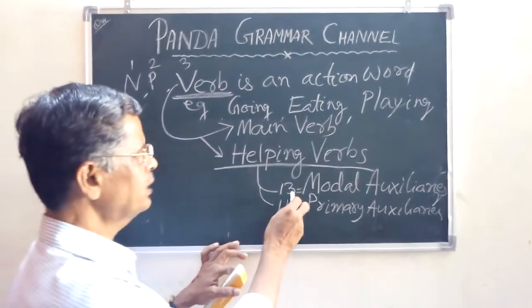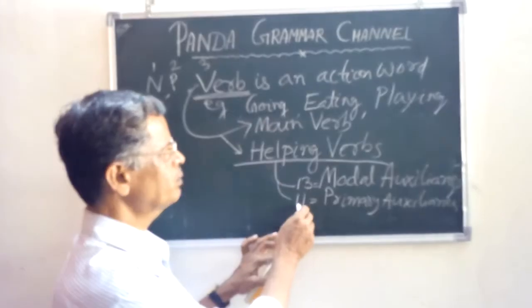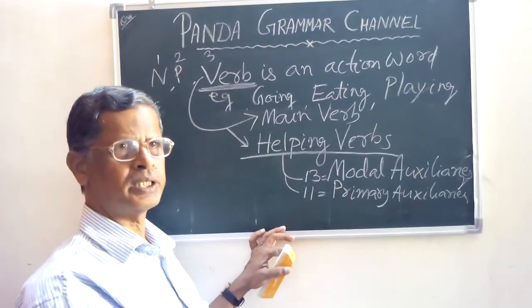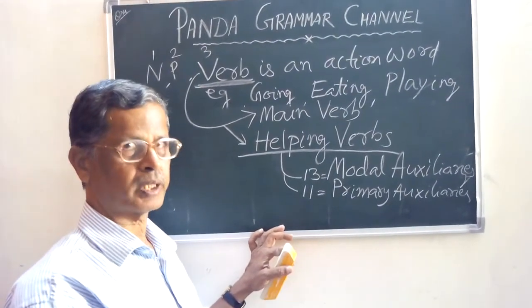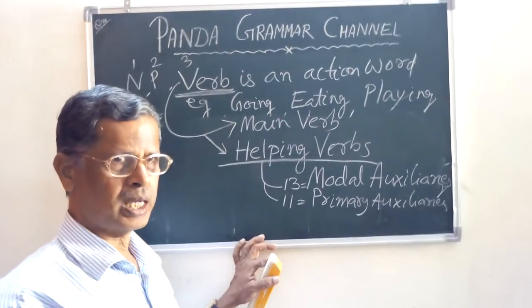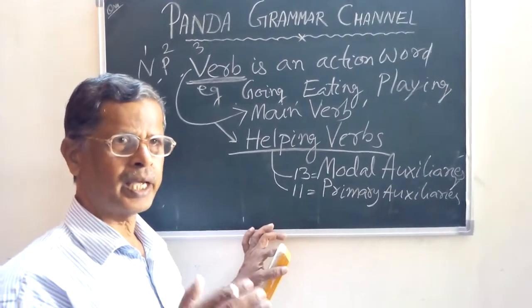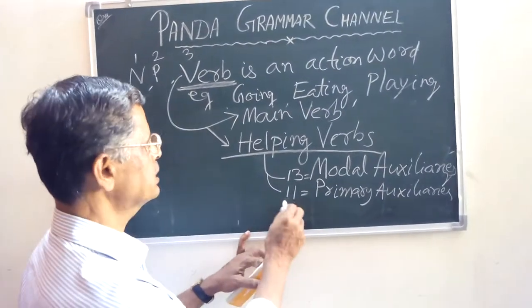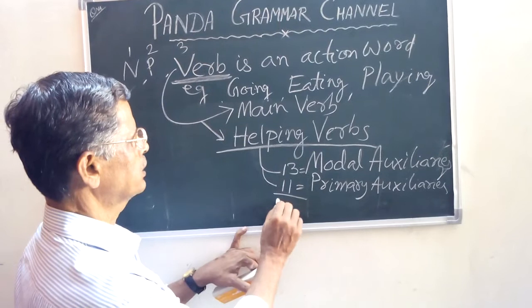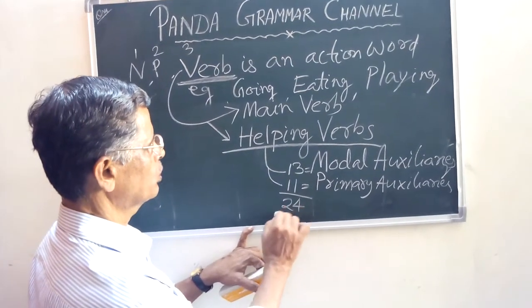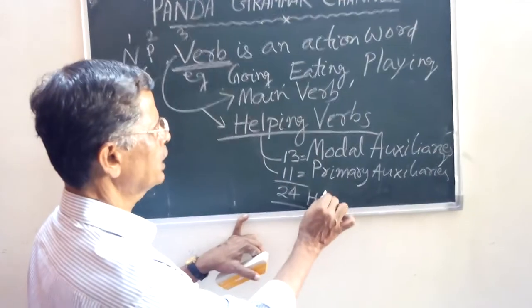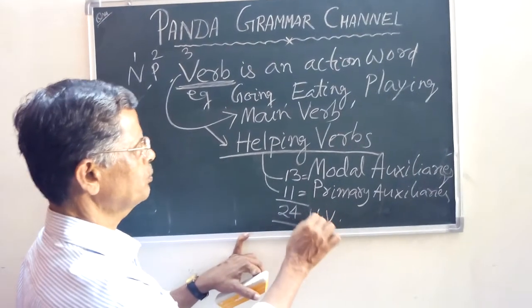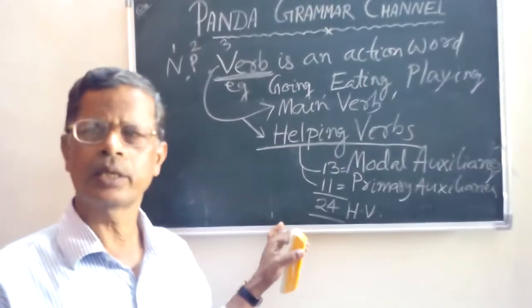The 11 primary auxiliaries are: is, am, are, was, were, have, has, had, do, does, did. So these 11 and these 13, in total we have 24 helping verbs.